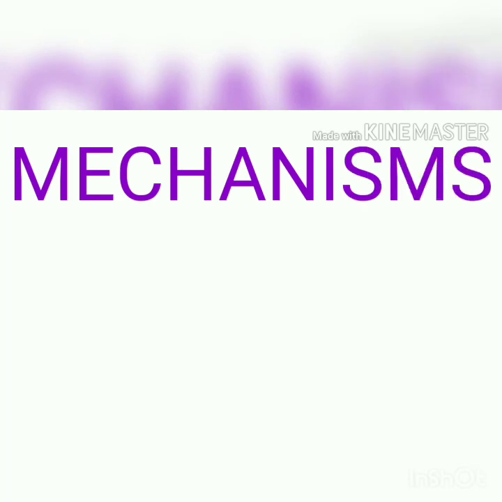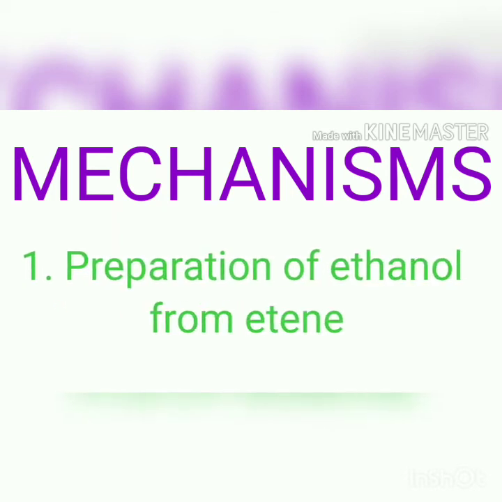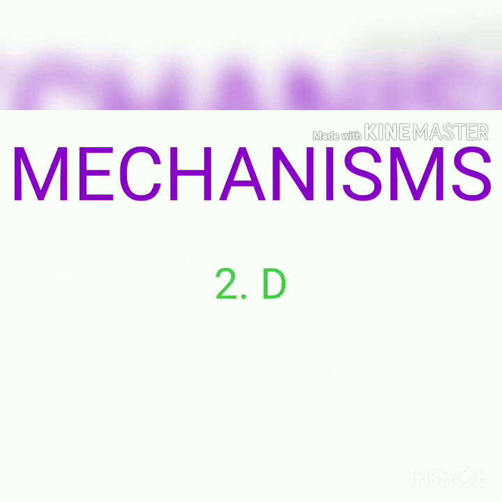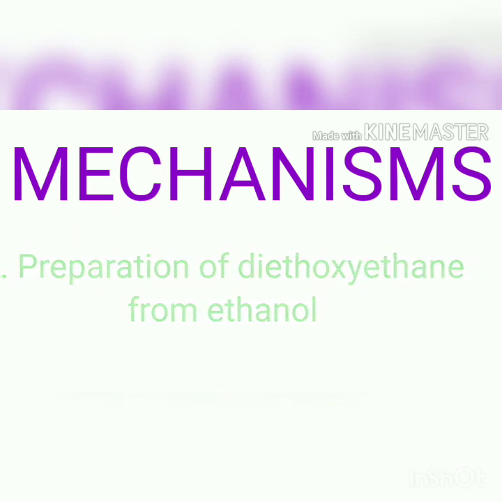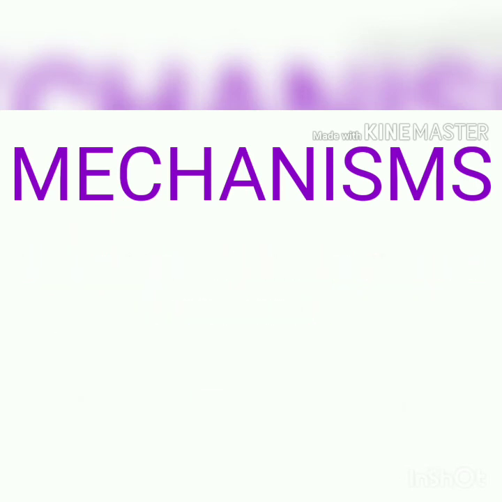They can ask you about the mechanisms. Here you have only 3 mechanisms, and if you know them, you can ace this chapter. What are the 3 mechanisms? The first one is preparation of ethanol from ethene. Next you have dehydration of ethanol. Then you have preparation of diethoxyethane from ethanol. All the 3 mechanisms are very important.